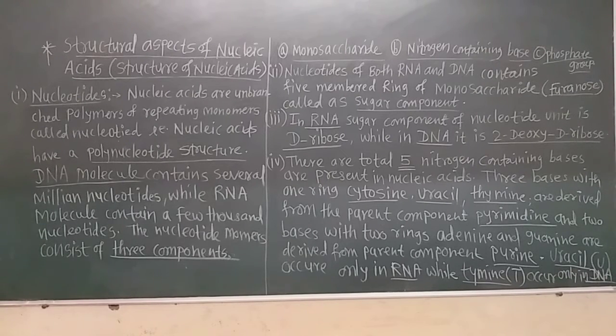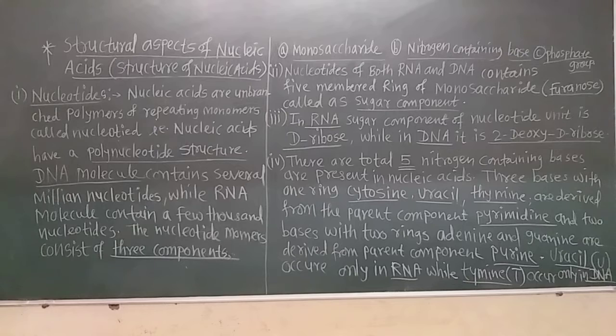Only in DNA the thymine nitrogenous base is found. And these 3, adenine, guanine and cytosine, are common in both types of nucleic acids, DNA and RNA. After some time we will see the actual structure of these 5 different nitrogenous bases.